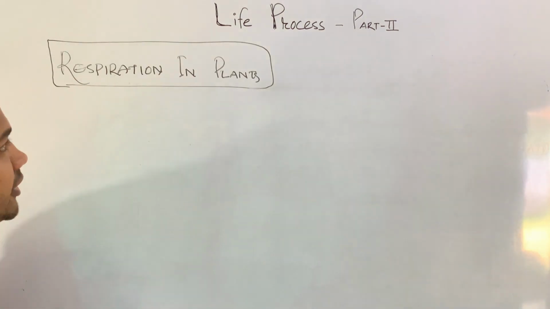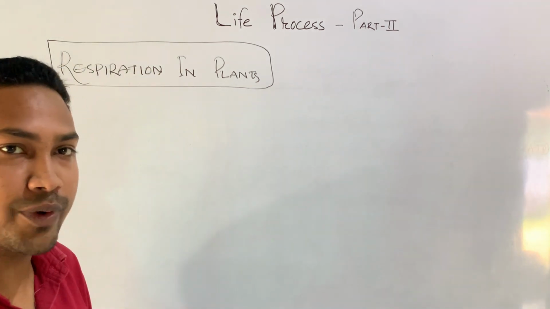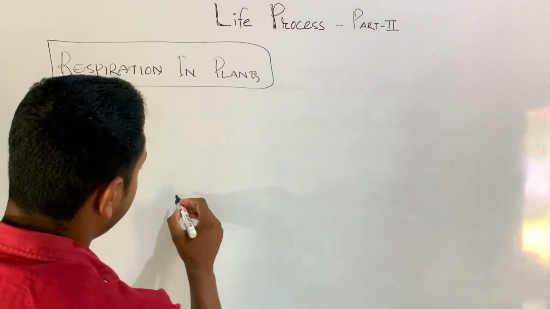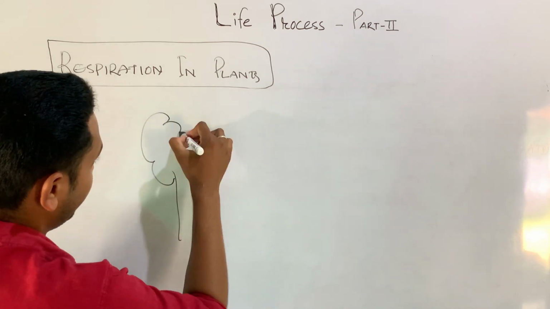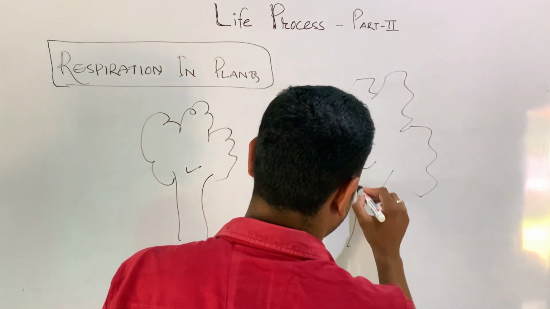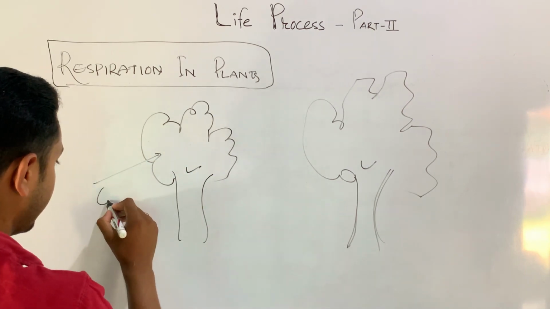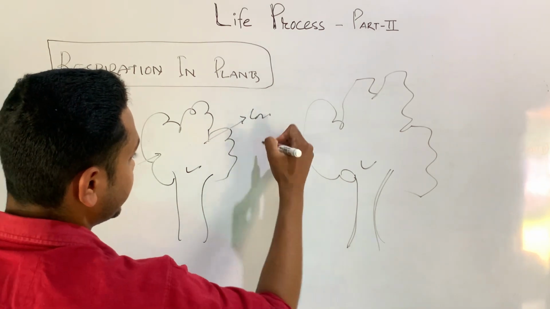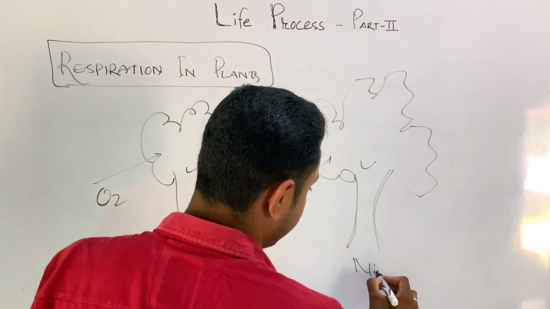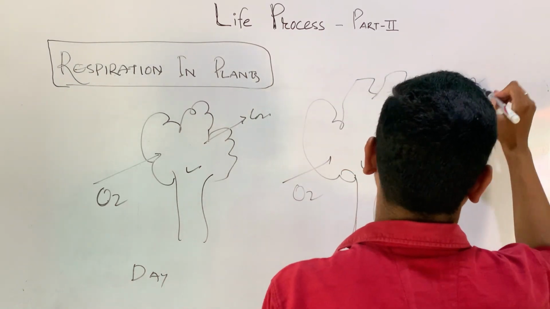Okay, coming to respiration in plants. Plants do not require respiration how we do. Actually we need more energy, that is why we do respiration faster than them. If I talk about how plants respire, plants also do respiration like we do, but the rate of respiration is faster in us. Plants also take oxygen and release carbon dioxide, just as we do, during day and night. It will take oxygen and release carbon dioxide.